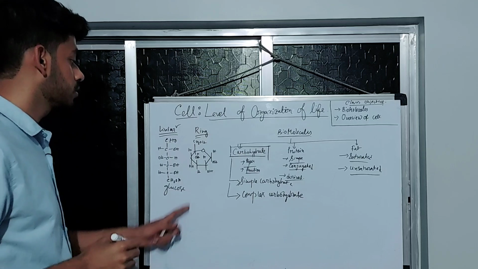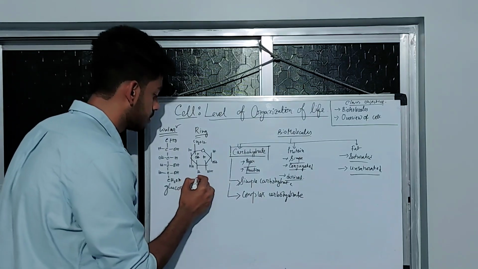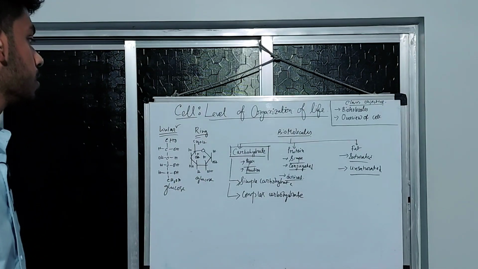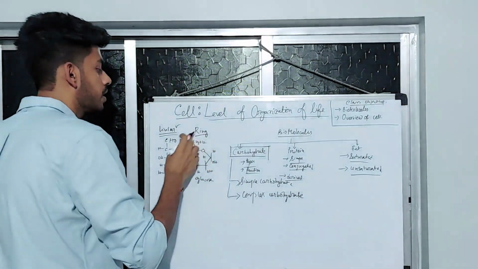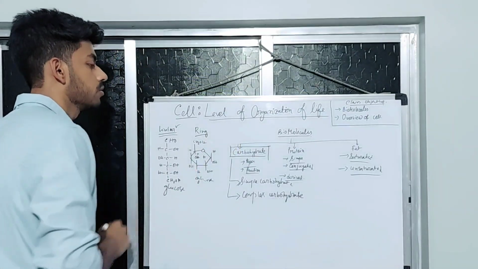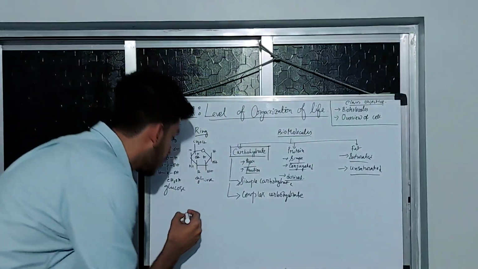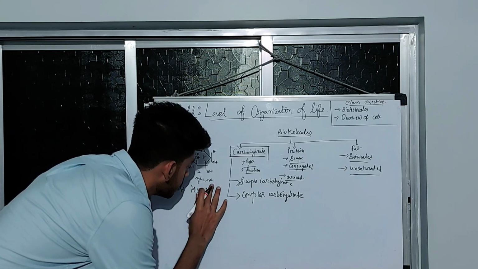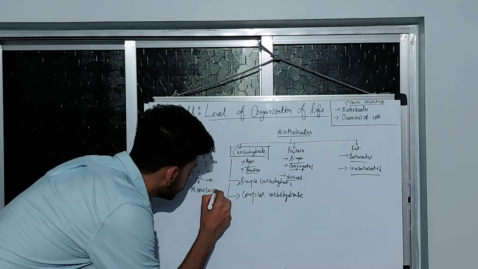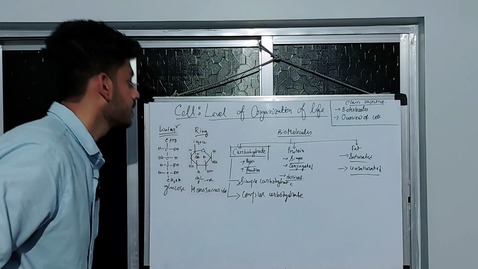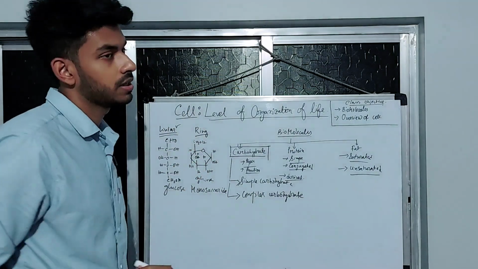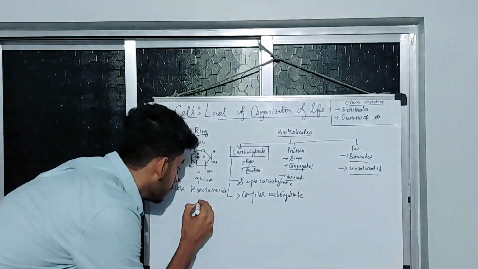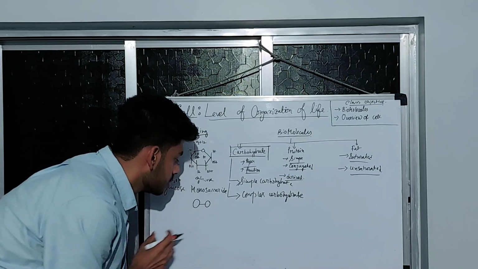This is the ring structure, this is the linear structure of glucose. There is one ring present in glucose, so glucose is a monosaccharide. If there are two rings present inside a glucose moiety, then it is called a disaccharide. So if there is one and there is two, this is a disaccharide.